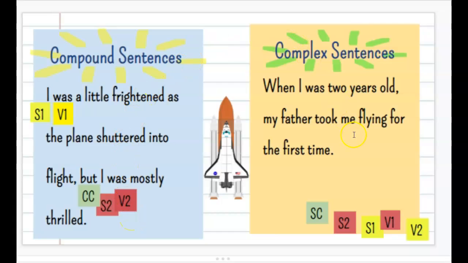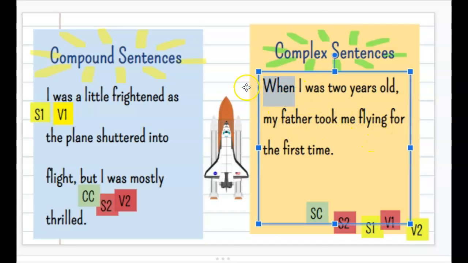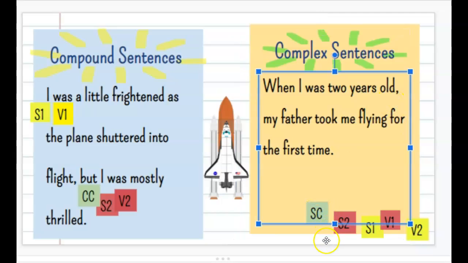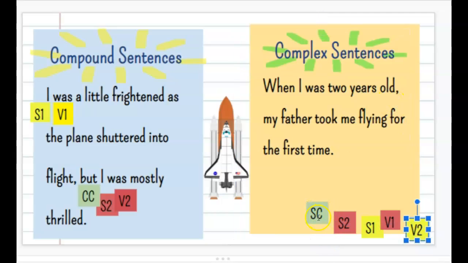Okay, then we come over here. That's different from a complex. Look at how this one starts. When I was 2 years old. So what I'm going to do, what I want you guys to do, we're going to label these words over here, and let's try that out. Make sure it really is a complex sentence.